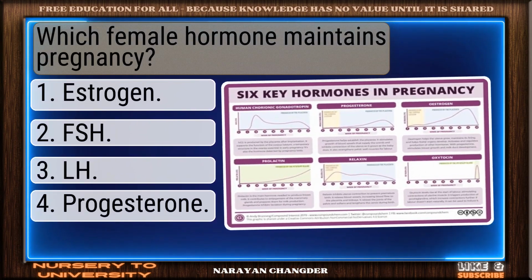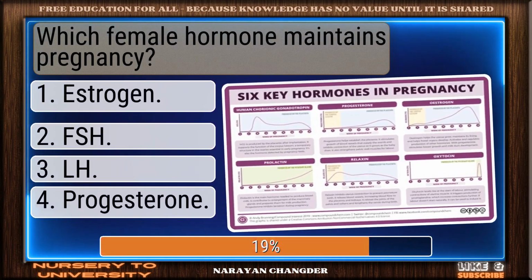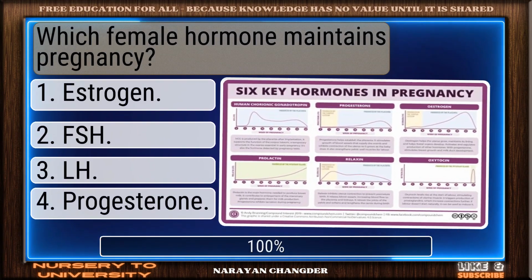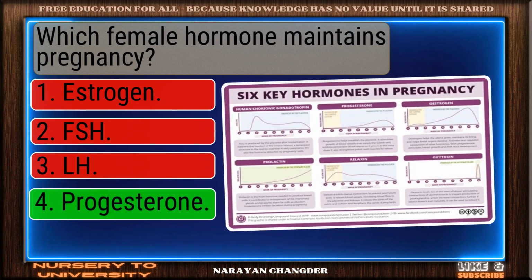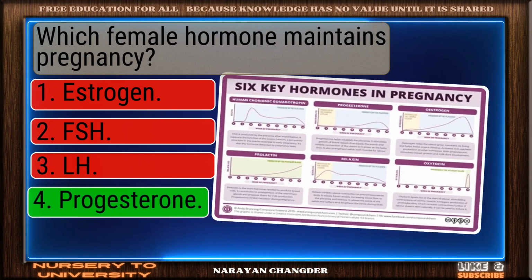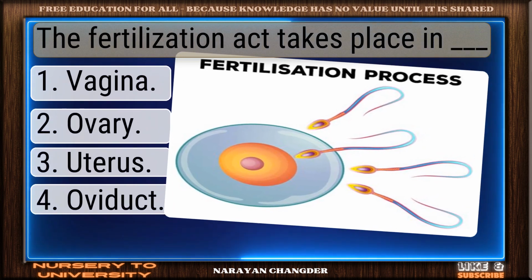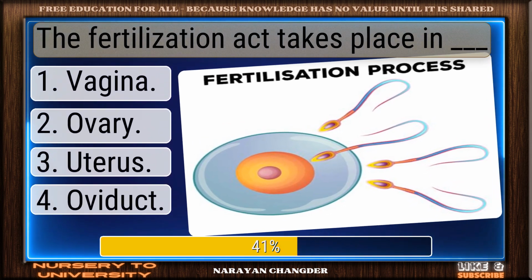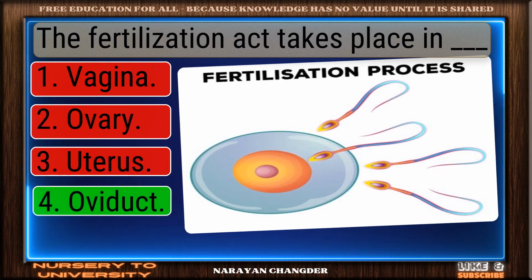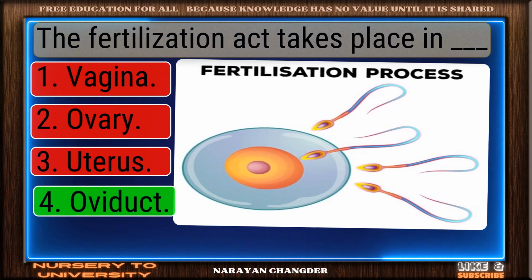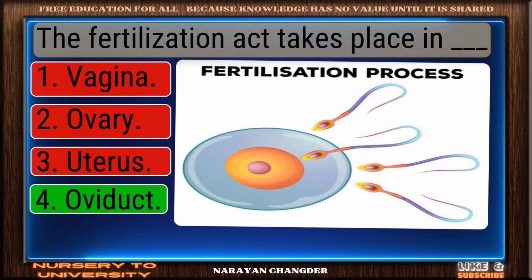Which female hormone maintains pregnancy? Nice work. You chose progesterone, and it is correct. The fertilization act takes place in dash. Excellent choice. Oviduct is the right answer.